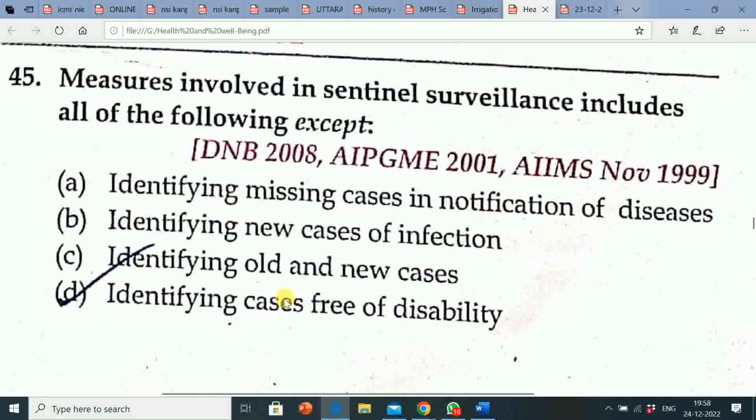Sentinel surveillance is the monitoring of the rate of occurrence of specific conditions to assess the stability or change in health levels of a population. It is also the study of disease rates in a specific cohort, geographic area, or population subgroup, to estimate trends in the larger population. For example, use of health practitioners to monitor trends of a health event in a population. First, sentinel surveillance helps in identifying missing cases and supplementing notified cases.